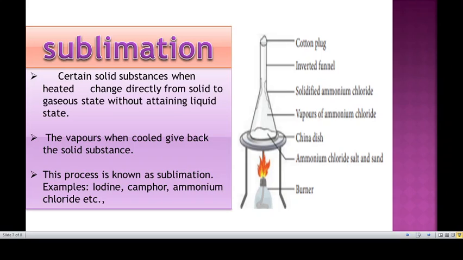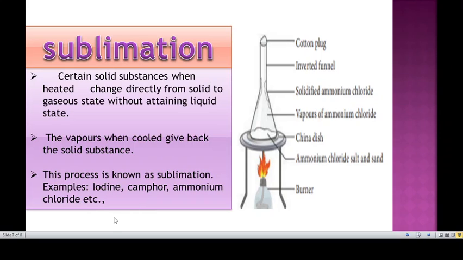Okay, after cooling the inverted funnel, the vaporized ammonium chloride gets crystallized on the surface of the inverted funnel. Okay, so the gas, on cooling, gets converted into a solid substance. So the vapor when cooled gives back the solid substance. This process is known as sublimation. For example: iodine, camphor, ammonium chloride.